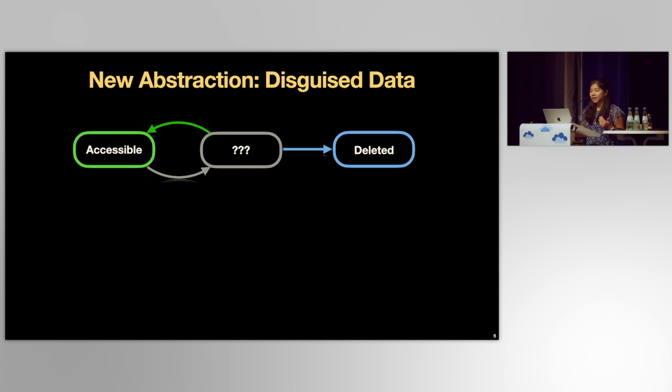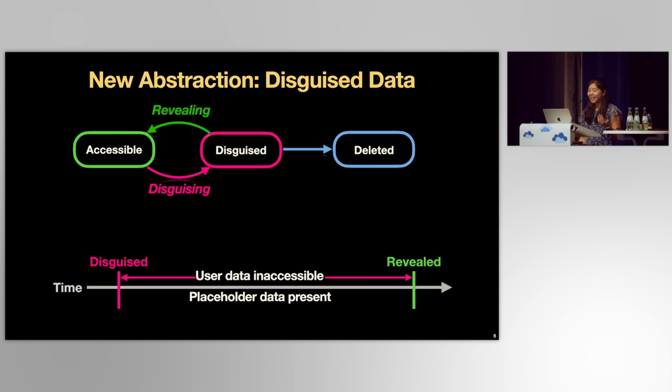We capture this in-between state of user data, where users are not quite gone because they can return, but they're also not quite there because the application cannot access their private data, with a new abstraction of disguised data. Between the time data is disguised and the time the user later reveals it, the data is left inaccessible to the application, and placeholder data remains to keep the application structure intact. For example, if a user removes a post with comments on it, a placeholder post will maintain the comment thread structure.